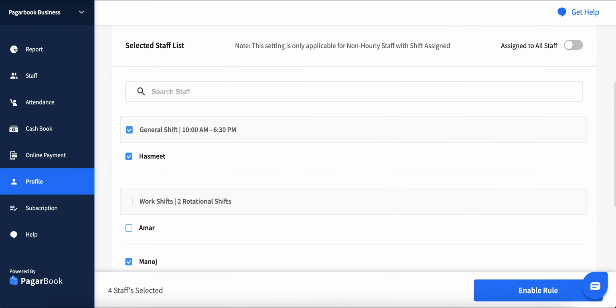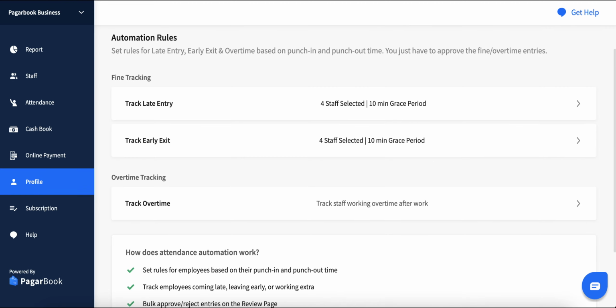If you want to set this rule for all the staff in your business, then turn on the Assign to All Staff option, or if you want to set this rule for selective staff, then turn off the option and select the staff you want to set it for. Click on Enable Rule to save the rule and assign it to selected staff.